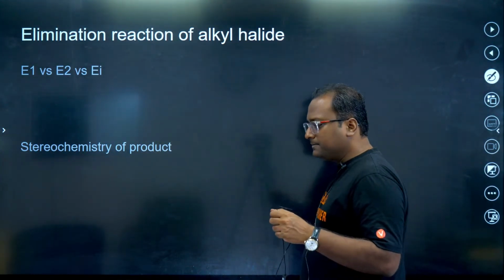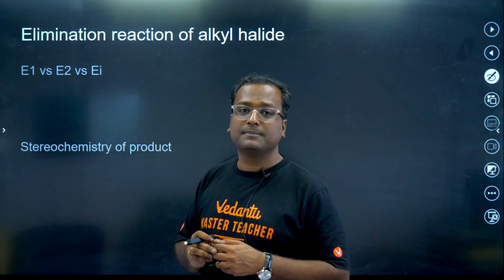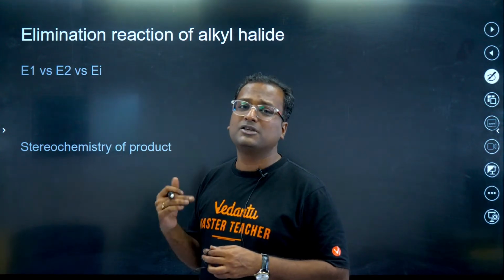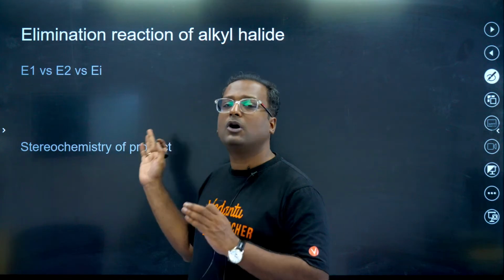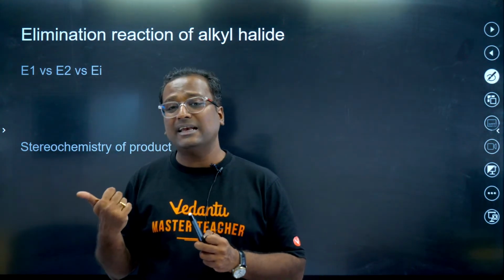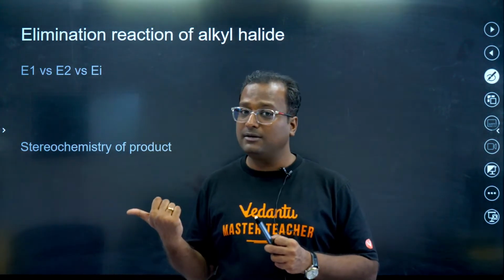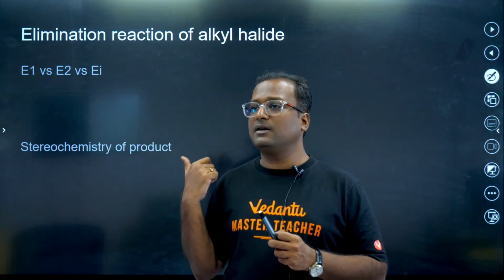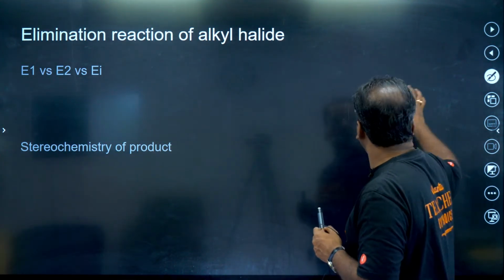Next. Elimination reactions. We have already covered E1, E2 when we were talking about alkene. When we talked about formation of alkene from alcohol, there we discussed E1, E2. The same logic of E1, E2 is applicable here as well. When you have a 3-degree alkyl halide, one which can give a stable carbocation, it will undergo E1. Otherwise, it undergoes E2.